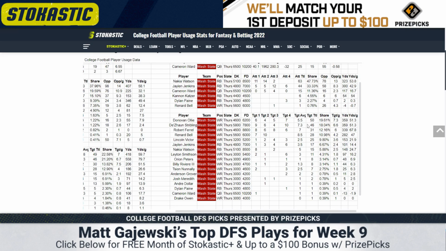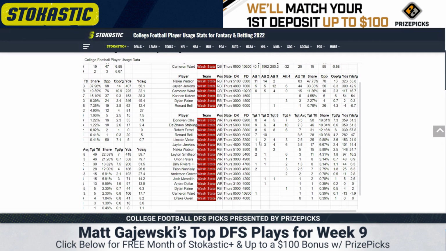And then, honestly, Robert Farrell's been really involved too. 7 targets per game over the last 4. He's at 339 yards, which is hyper efficient, seeing as he's about 20 targets behind Ollie and 15 behind Stribling. So really efficient for Farrell. Love playing him. And then their wide receiver 3 is actually rotated a little bit.